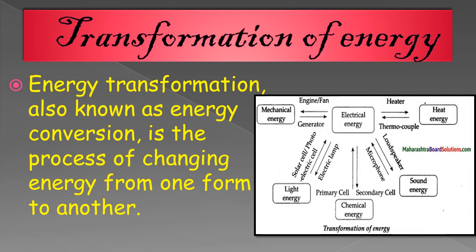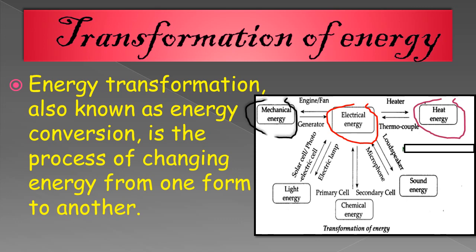So here students, on your textbook page number 25, this diagram of the transformation of energy is given, and in this diagram they have shown us how one kind of energy is converted or transformed into another kind of energy. Like here you can observe electrical energy. Electrical energy can be converted into heat energy. Okay, and heat energy can be converted into mechanical energy, and vice versa. Like here light energy is converting into electricity. Okay, and here chemical energy is there, sound energy. So all these kinds of energy can be converted from one form to another form.